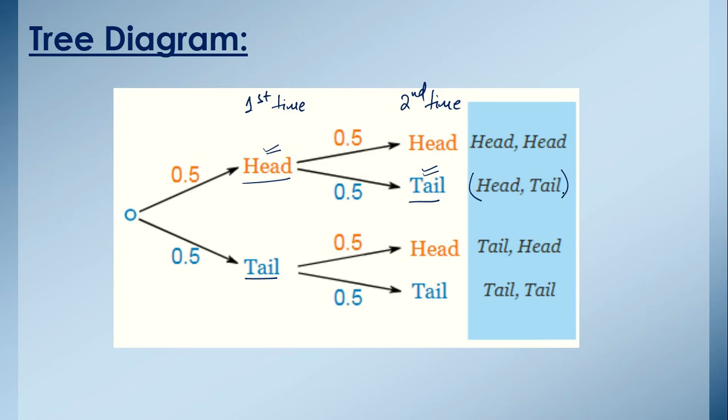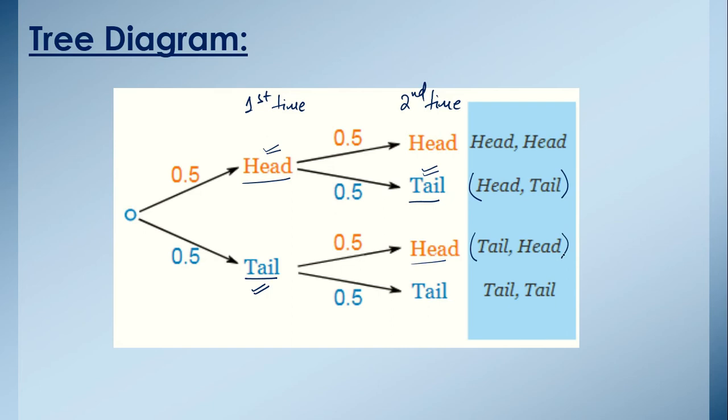Now, if we toss a coin and we have got tail the first time, and we are again tossing it, and the second time we have got a head. So the possibility is tail, head. Now once again, when we toss the first coin, maybe we have got tail, and the second time again we get tail.